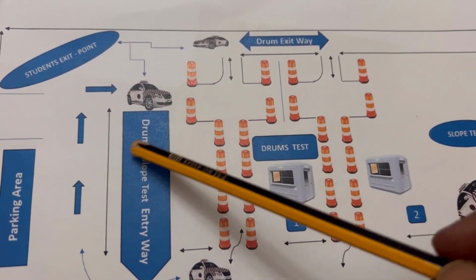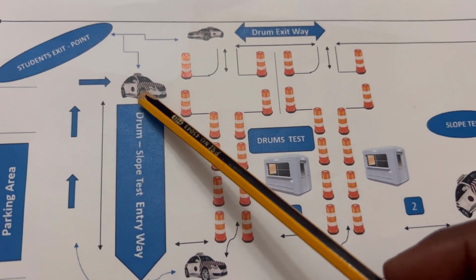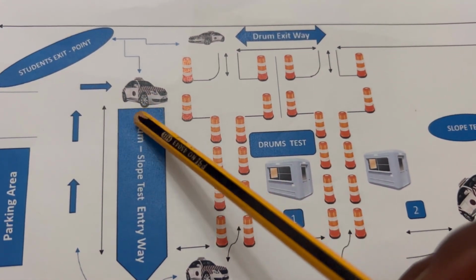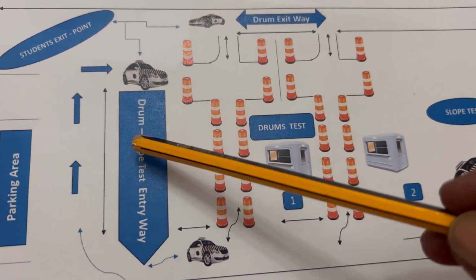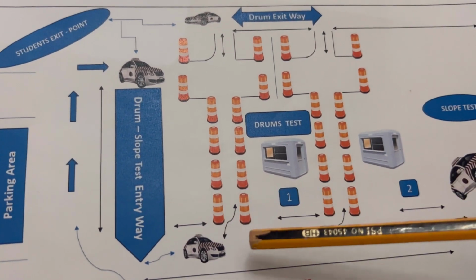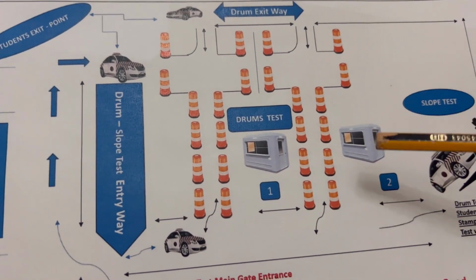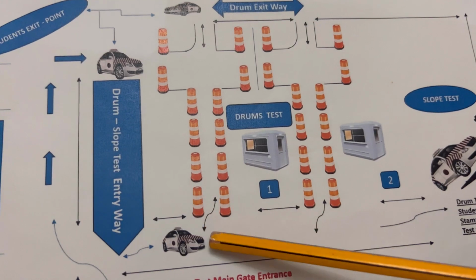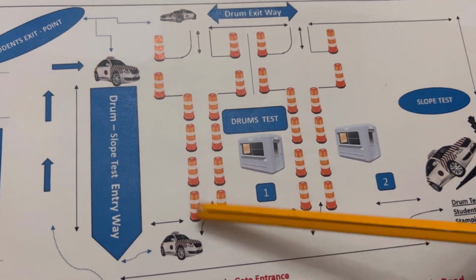Sometimes the location doesn't have too many cars. Anyway, you will enter from the junction here and go to the right. After that, you will choose location number 1, number 2, number 3, or number 4. Choose whichever one doesn't have too many cars. You can choose.